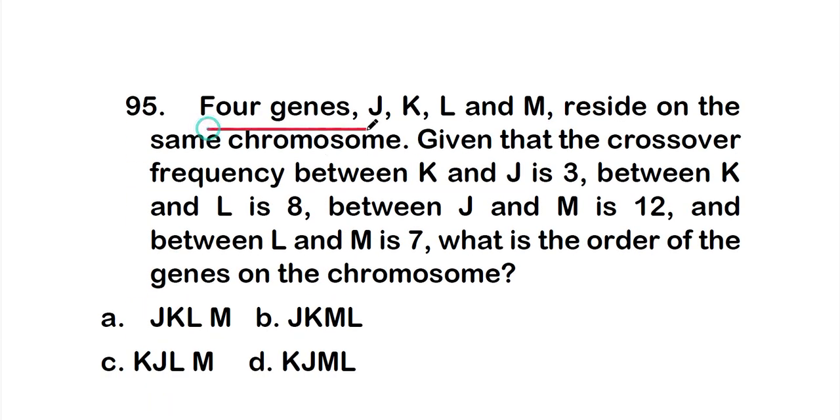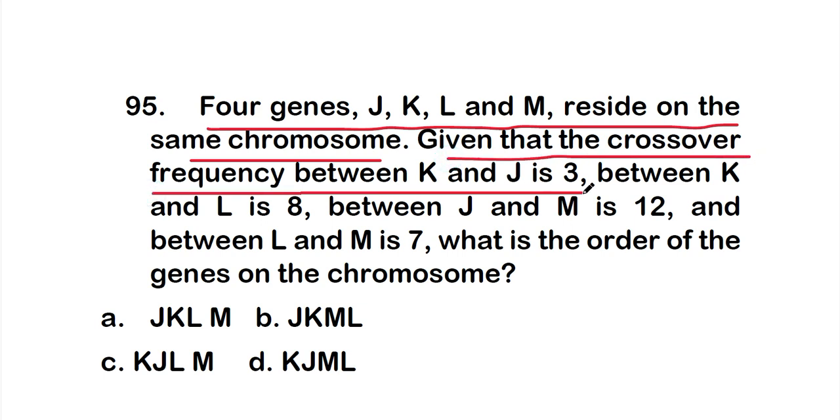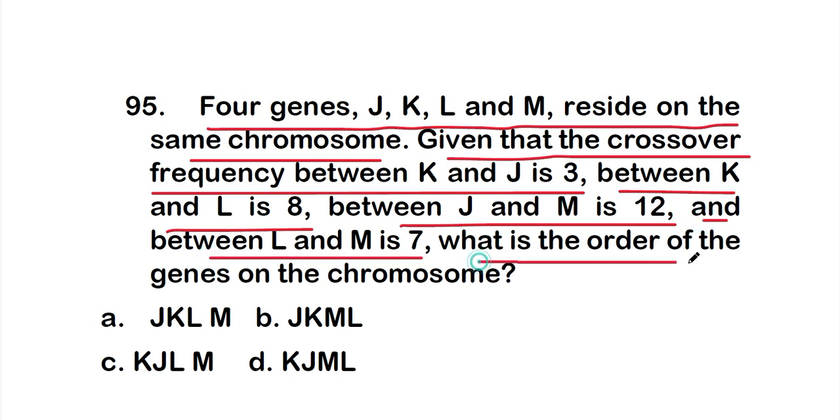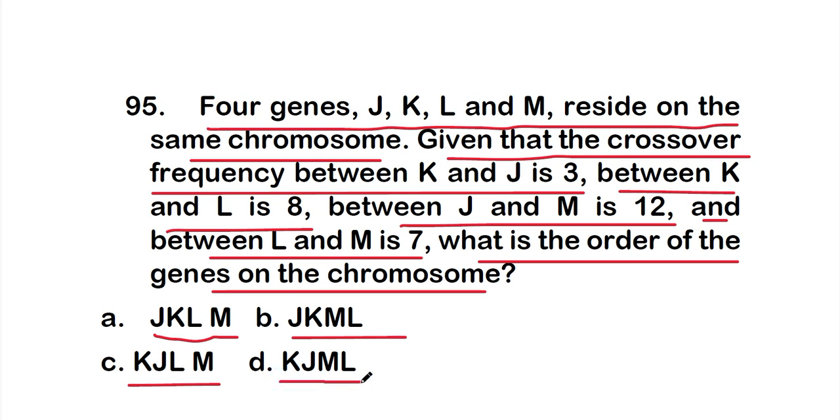Four genes, that is J, K, L and M, reside on the same chromosome. Given that the crossover frequency between K and J is 3, between K and L is 8, between J and M is 12, and between L and M is 7, what is the order of the genes on the chromosome? The options are option A, JKLM; option B, JKML; option C, KJLM; option D, KJML.